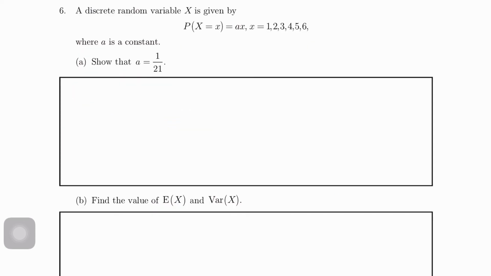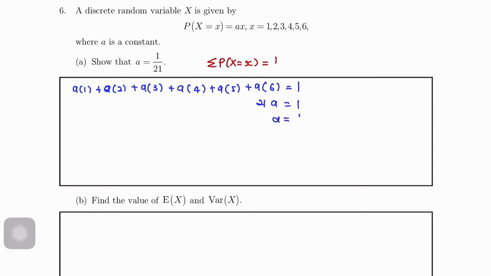Discrete random variable X is given by P(X = x) = ax for x = 1, 2, 3, 4, 5, 6, where a is a constant. Show that a equals to 1 over 21. So seperti biasa, gunakan summation P(X = x) equals to 1. Okay, terus guna yang tu. So substitute a lah. A1 plus A2, A3, A4, A5, A6 equals to 1. So 21A equals to 1. A equals to 1 over 21.